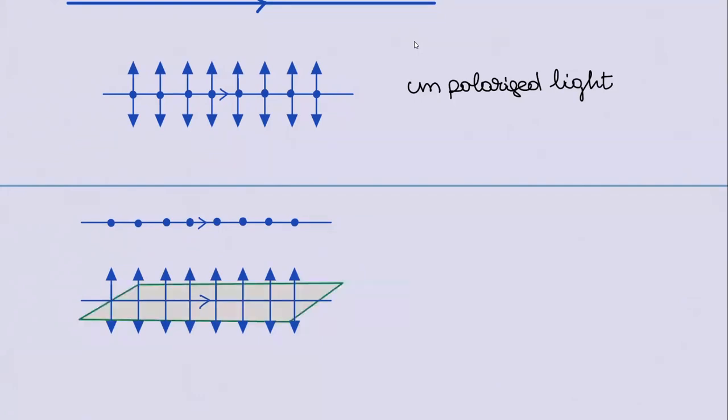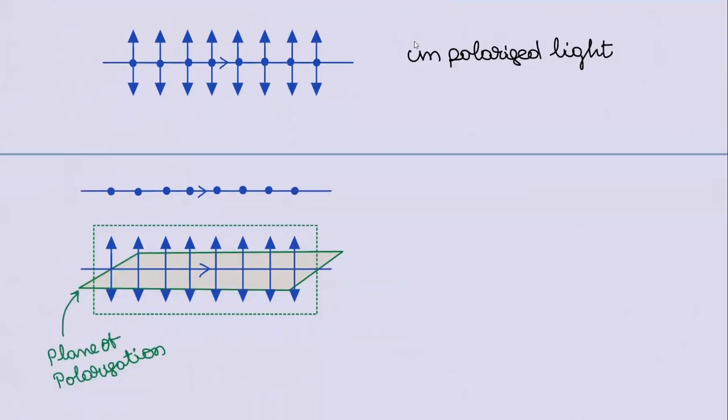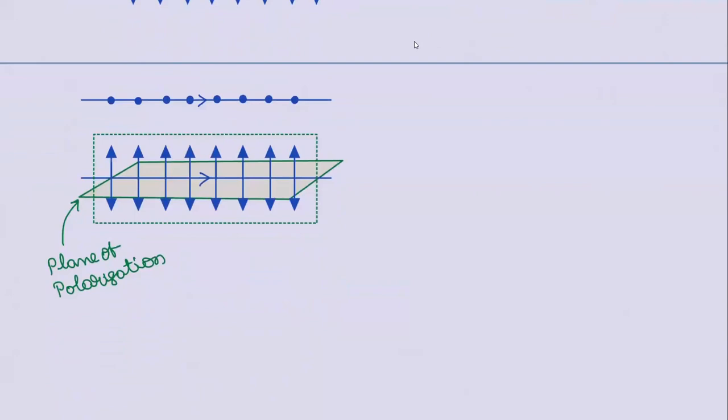Now, let us imagine a plane like this, which is perpendicular, passing through the light ray, and one more in the plane. The plane which is perpendicular to the plane of vibration is called the plane of polarization. This is the plane of polarization. That means in that plane there is no vibration. The other one, the dotted one, is the plane of vibration, the plane in which the electric field is vibrating.